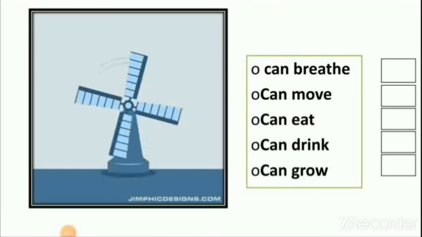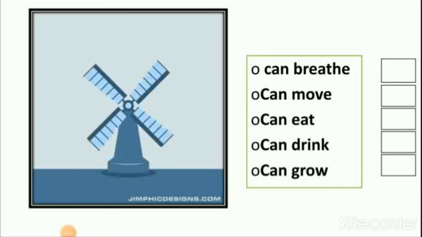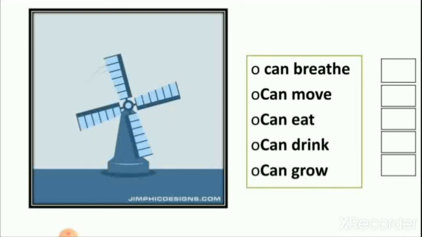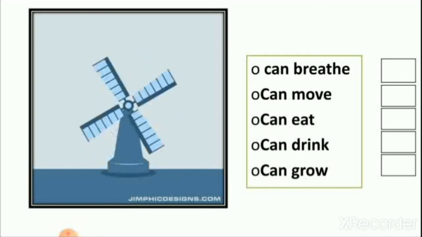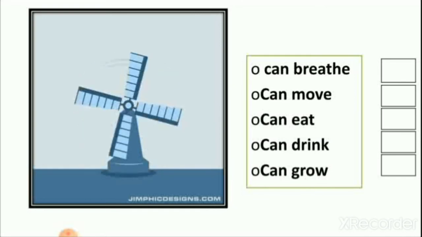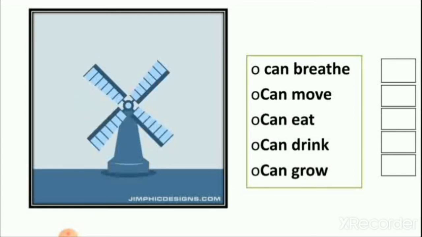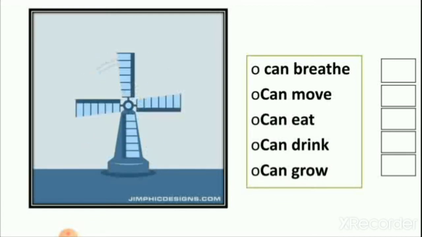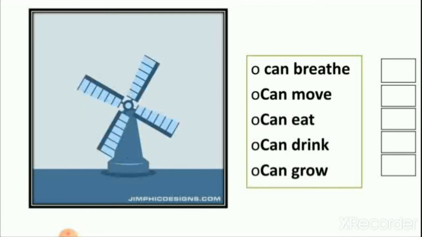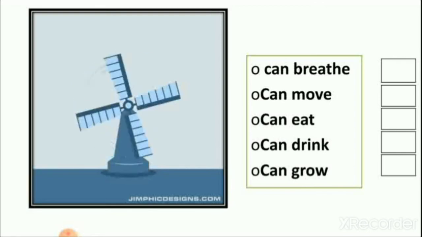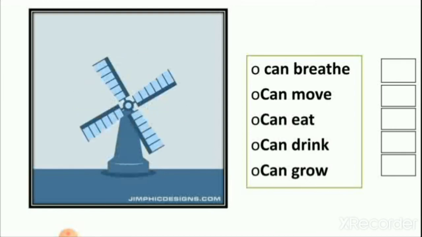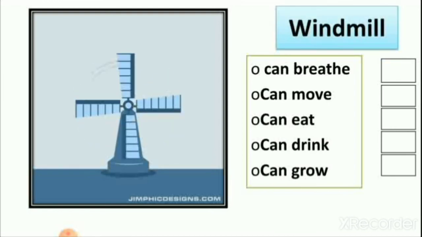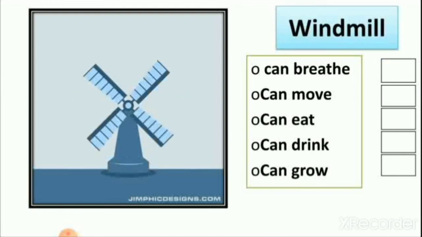Then next, windmill. Now it is a windmill which is moved by air. It is a man-made thing. Remember, we learned that things that are made by men are man-made things. So like that, windmill is a man-made thing. Now let's see, is it living or non-living?